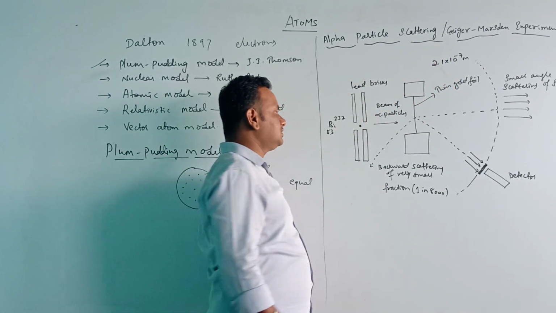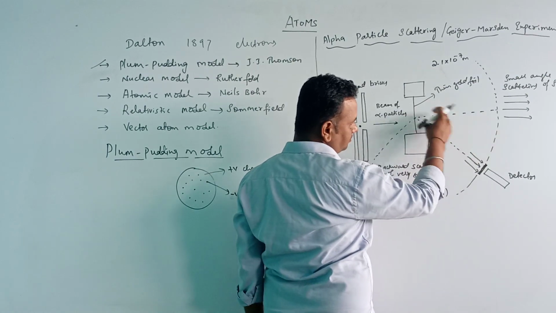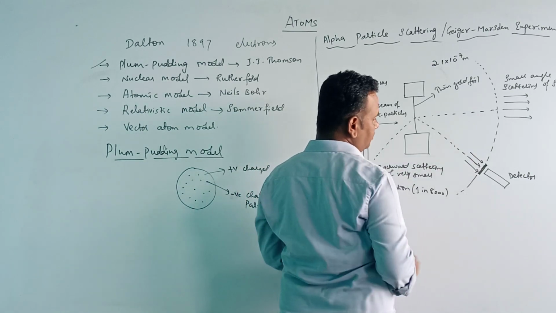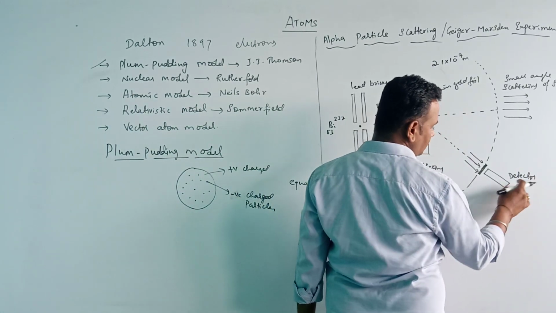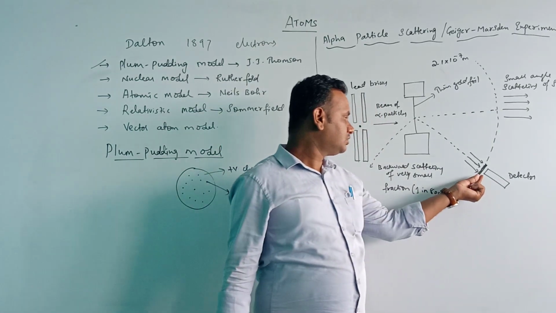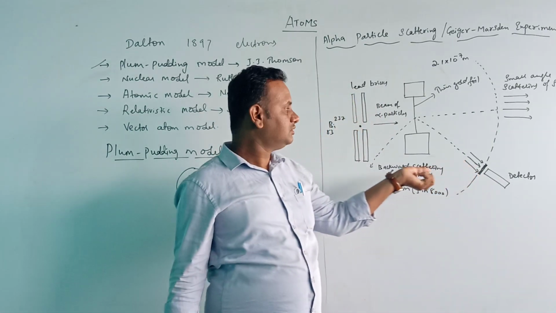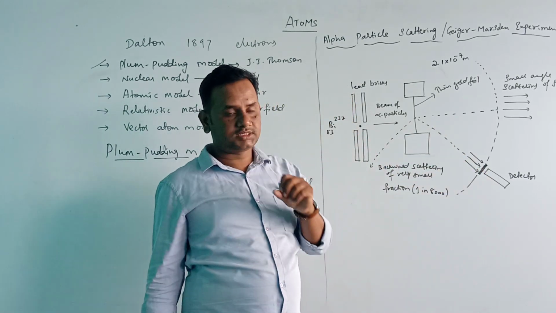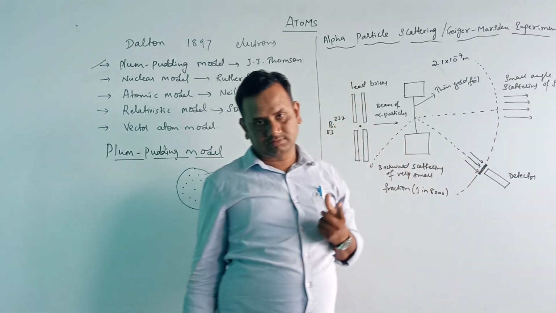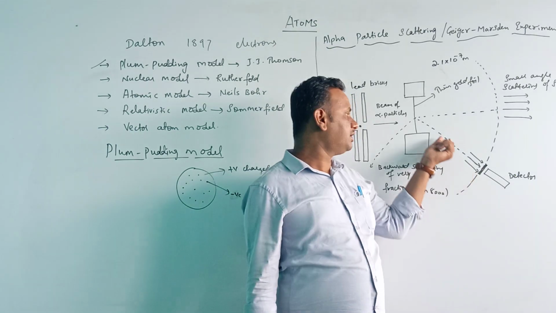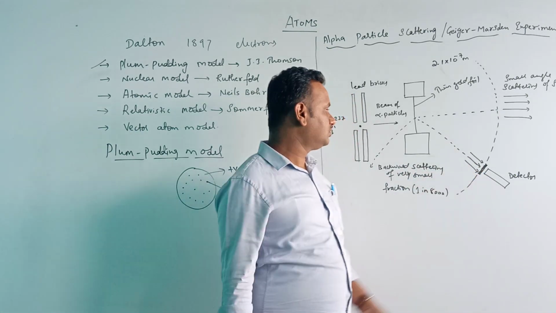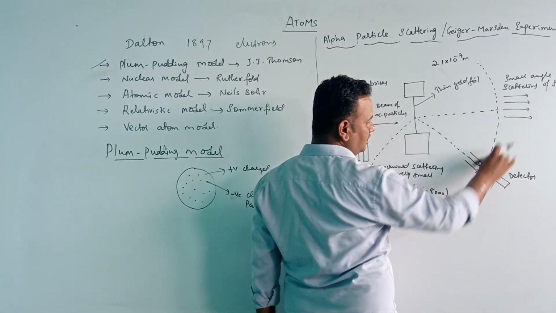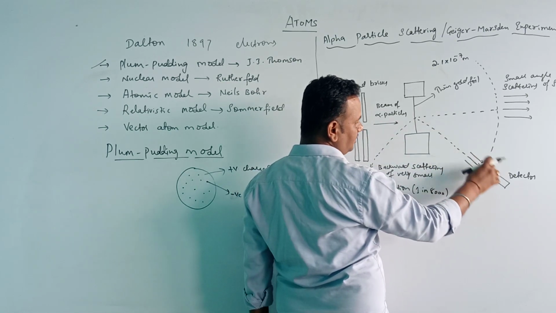After this the alpha particles are scattered. The scattered alpha particles are detected by a detector which can be rotated. It has a zinc sulfide screen, so once the alpha particles fall on the ZnS screen, we get flashes on the screen, through which we can say alpha particles have reached there. This is a movable, rotatable detector.